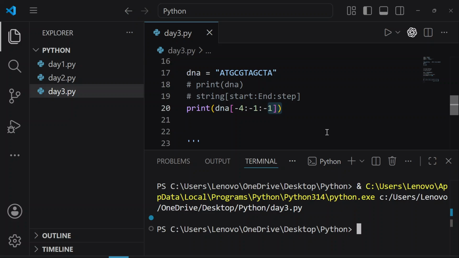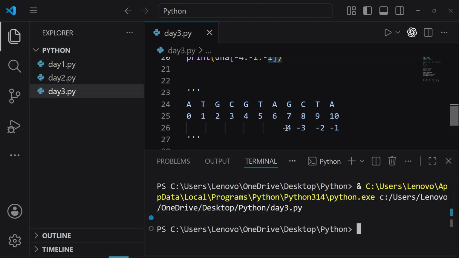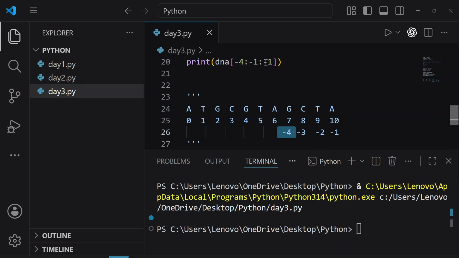Is it clear, Paras? We are confusing the Python here that first of all start from -4 and then go for -1, means start from -4 and then go to -1, means come one step back. Are we understanding it? That we are giving the starting index -4, then we are telling the Python to come one step back as well. So we are confusing the Python here, right? Are we getting the answer, Paras?